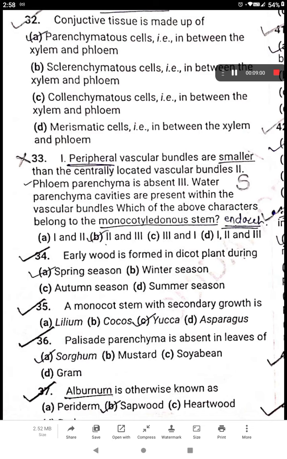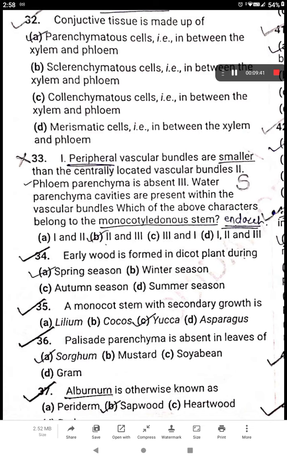So the first statement, which says peripheral vascular bundles are smaller than the centrally located vascular bundles, is correct. Phloem parenchyma is absent is also correct in the monocotyledon stem. Water parenchyma cavities are present within the vascular bundles. So all three statements, first, second, third, belong to the monocotyledon stem. So D option is the right answer for this question.